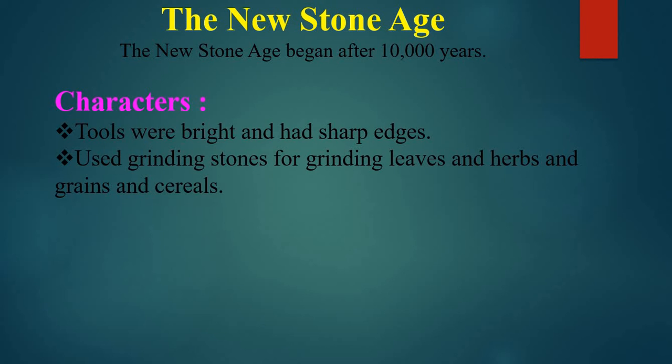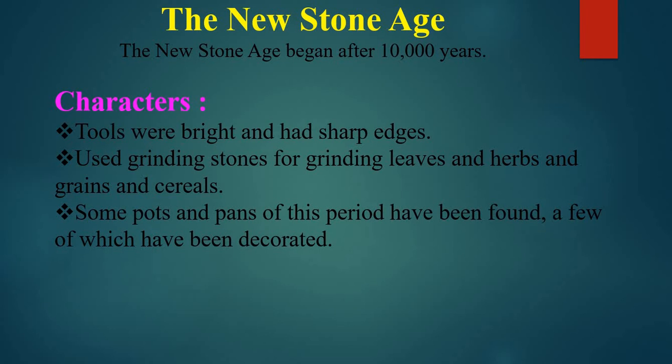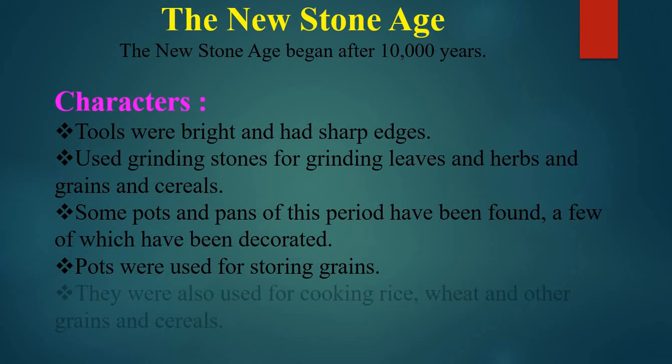They used grinding stones for grinding leaves, herbs, grains, and cereals. Some pots and pans of this period have been found, a few of which have been decorated. The pots were used for storing grains in this period, and they were also used for cooking rice, wheat, and other grains and cereals.